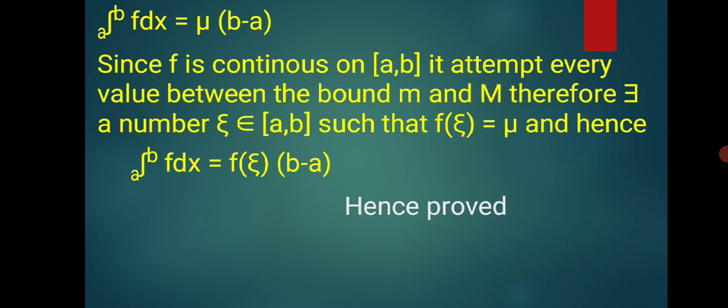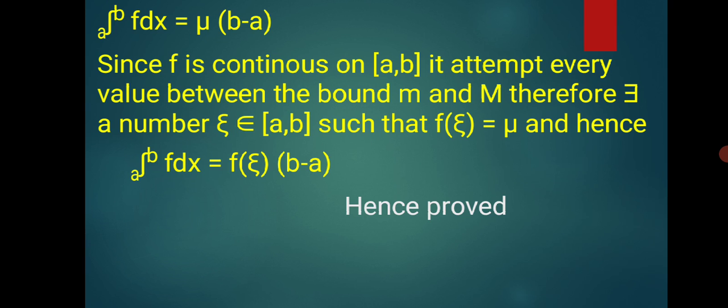Since f is continuous on the closed interval [a, b], it attains every value between the bounds small m and capital M. Therefore, there exists a number xi belonging to the closed interval [a, b] such that f of xi is equal to mu. And hence the integration of f between the limits a to b is equal to f of xi times (b minus a).